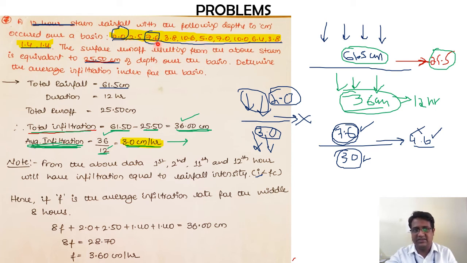Similarly, 7.6, 3.8, 10, 5, 7, 6, 10, 6.4, 3.8. So till the 10th hour we have the runoff that is occurring. And similarly for the 11th hour and 12th hour, the values are 1.4 and 1.4, which are less than 3 centimeters. So even in the 11th and 12th hour there is no runoff being generated. So that's why we are going to note this down.